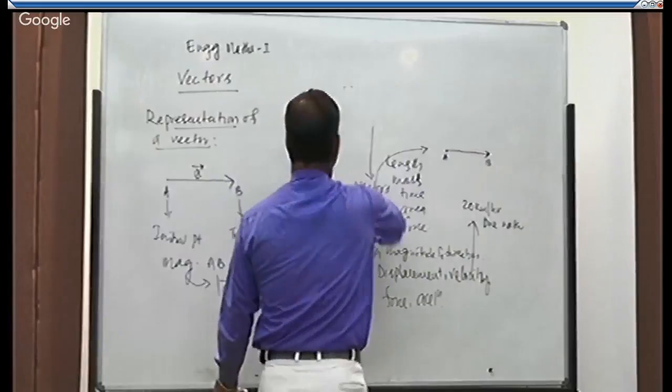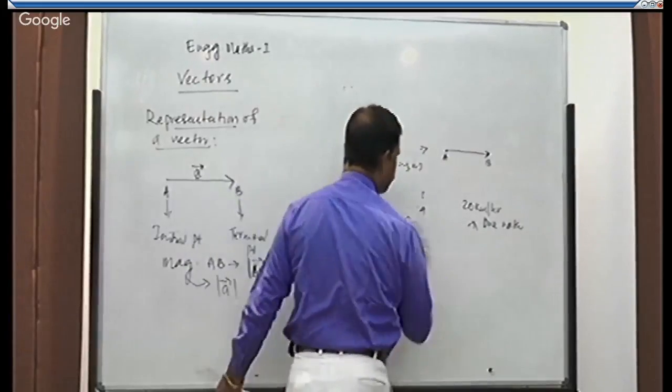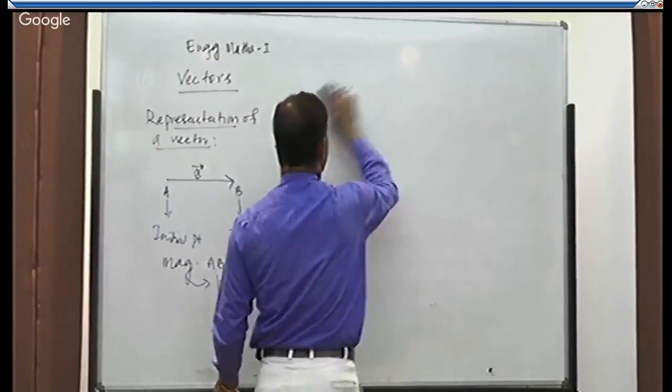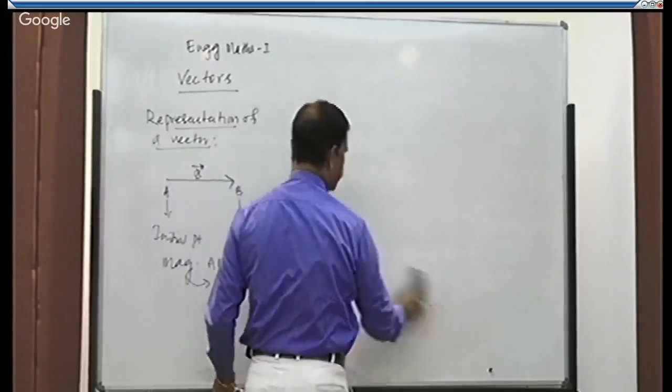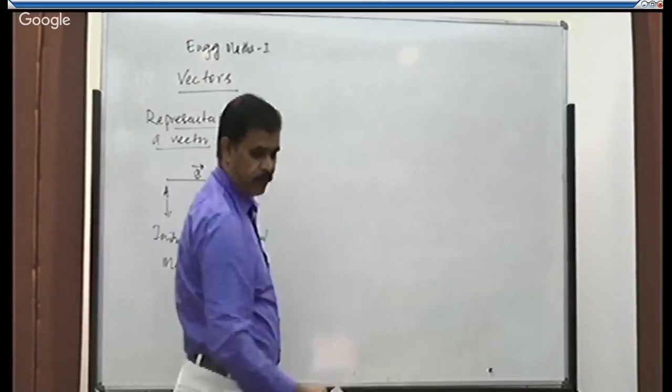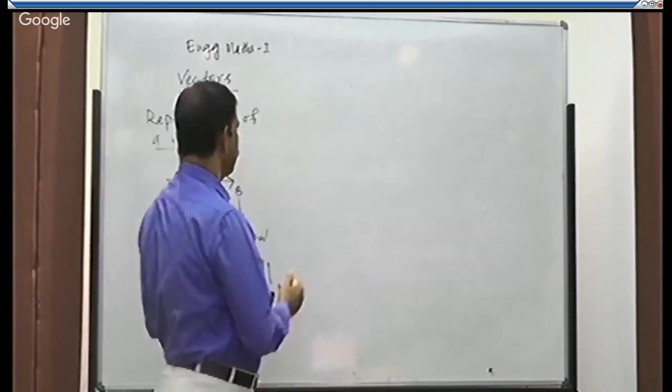Next, let us discuss what are the types of vectors. We have different types of vectors. Let us define one by one.